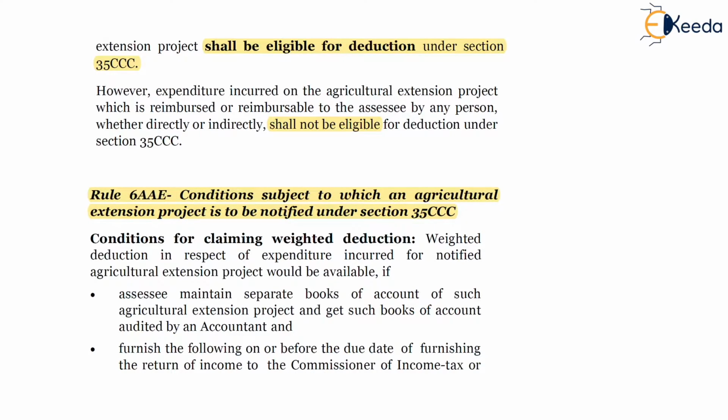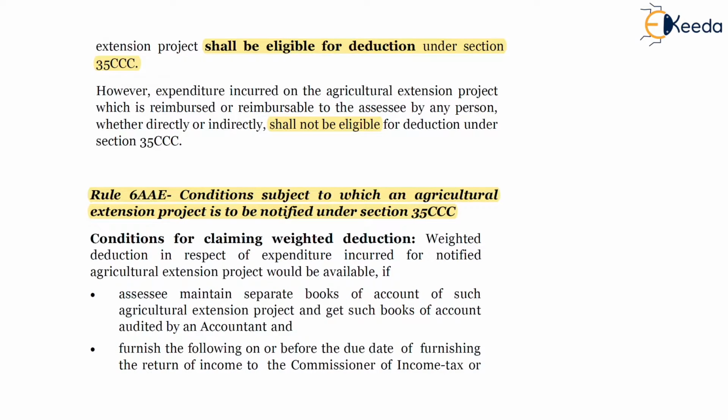So the project will be notified only when, or you can say the project to be eligible for weighted deduction, the conditions to be satisfied as per Rule 6AAE are that the accounts of the SSC should be audited by a chartered accountant, and the audit report should be submitted along with the return of income of the SSC.